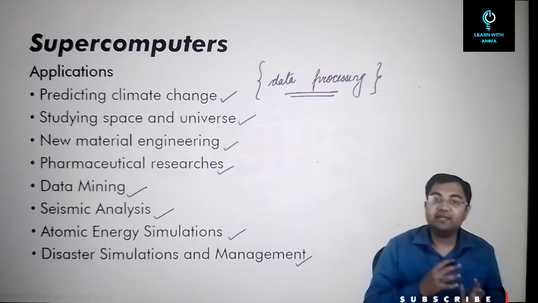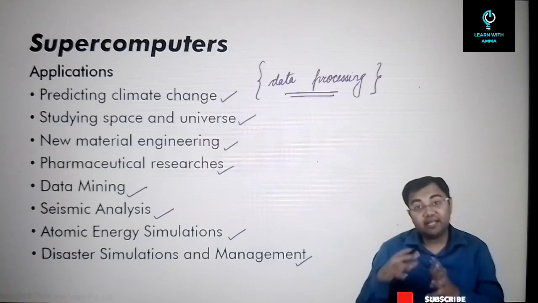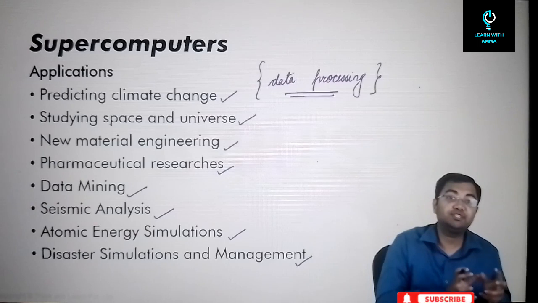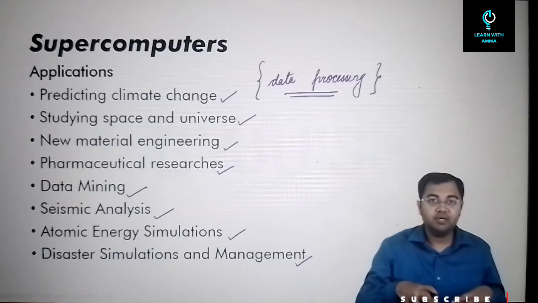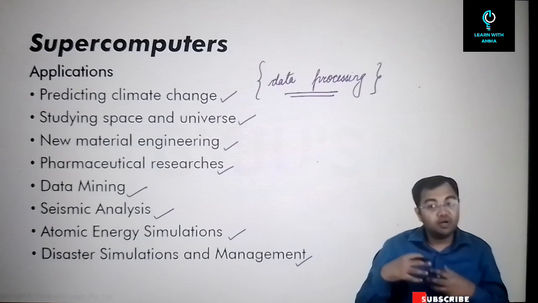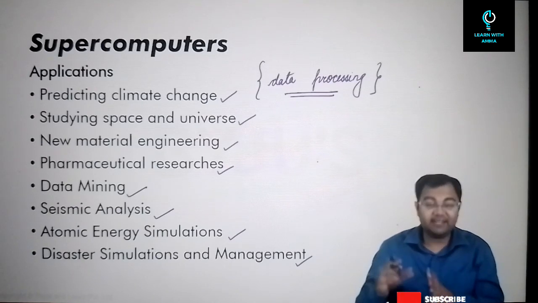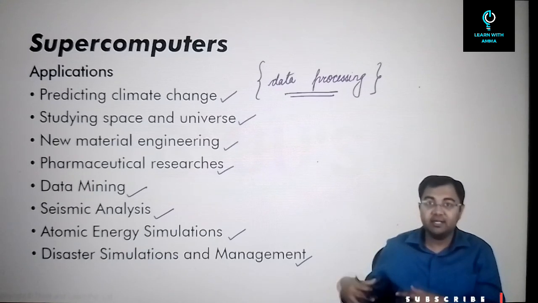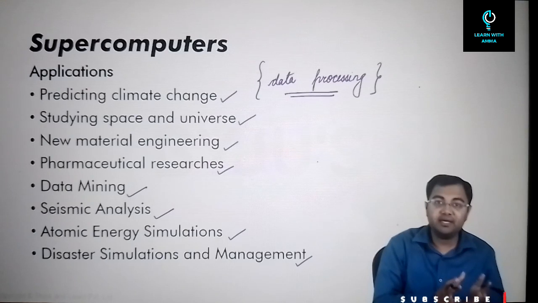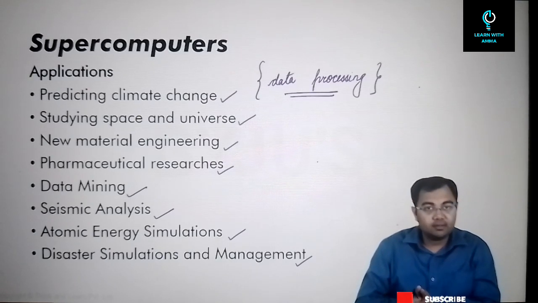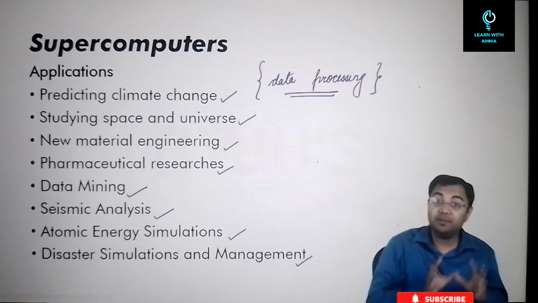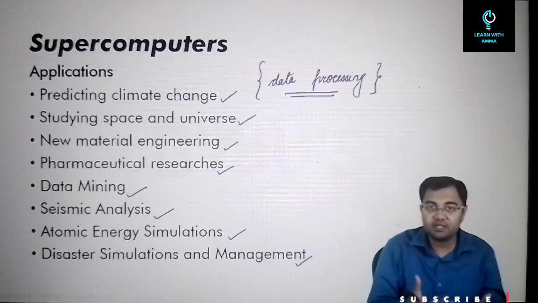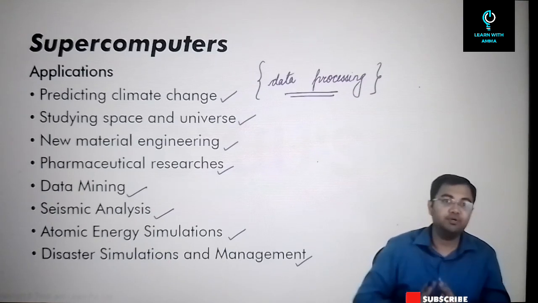So for example, predicting climate change. For that we need not day to day, but rather hour to hour weather pattern changes over a period of time. So all the satellite images being sent, all the data being received, all the data being collected on the ground, everything has to be computed and everything has to fall into a pattern. Then only we'll be able to compute what's happening and understand what the weather patterns or climatic patterns are so that we can predict climate change. So that's why this is not something that can be done by normal general purpose computers. So this is where supercomputers come into the picture.